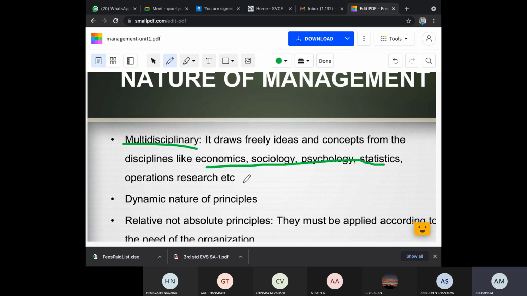All branches should study it. This is a common subject for everyone. That is multidisciplinary. Everyone has to know what management is. For example, I want to own a business.